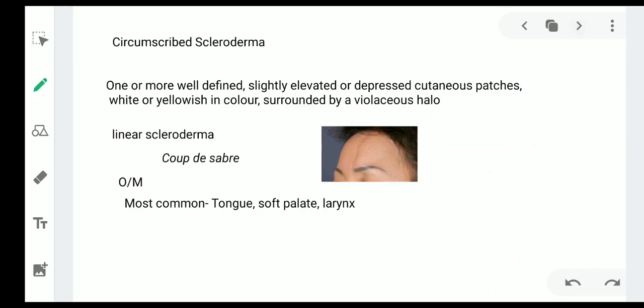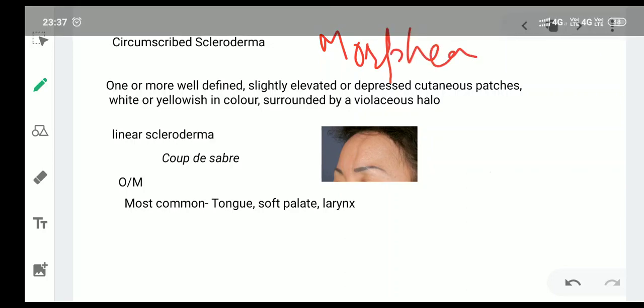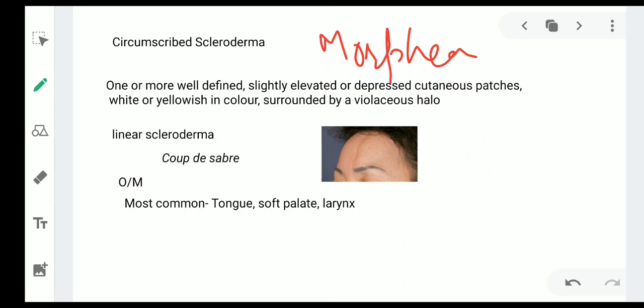Now, circumscribed scleroderma, it is known as morphea. It is manifested by the appearance of one or more well-defined, slightly elevated or depressed cutaneous patches, whitish or yellowish in color, surrounded by a violaceous halo. Now, the lesions occur as linear bands or ribbons on the face, particularly the forehead, on the chest and trunk, or on extremities. Then it is known as a linear scleroderma.